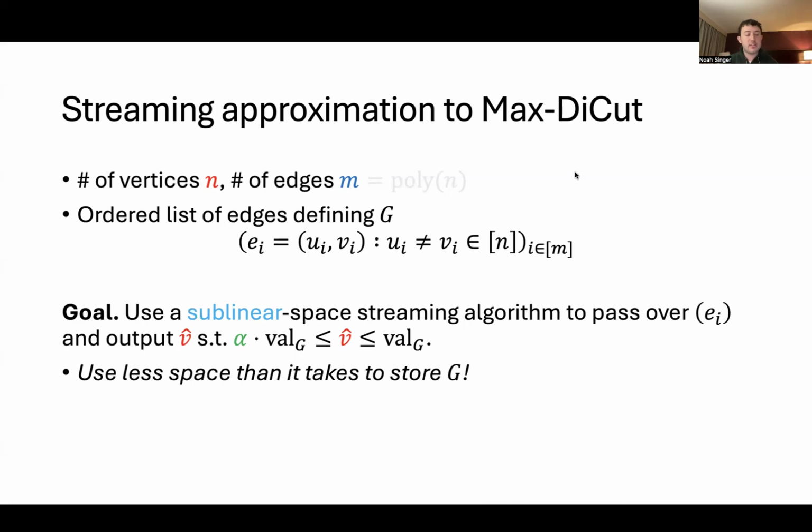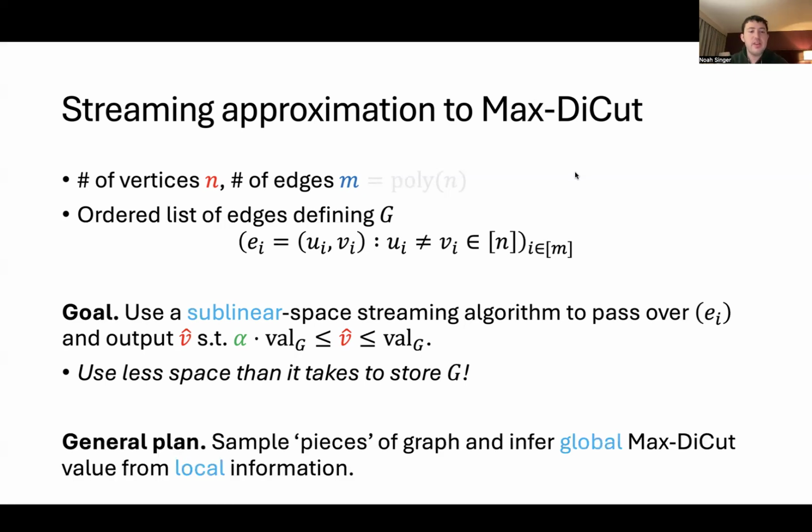Okay, and in particular, I want to highlight that the sublinear space requirement is interesting because we're requiring that we use less space than what it takes to store the entire graph. So you can store the entire graph, or at least a sparsifier, once you get to n polylog n space. So we want to use less than that amount of space, but still get a non-trivial approximation to the